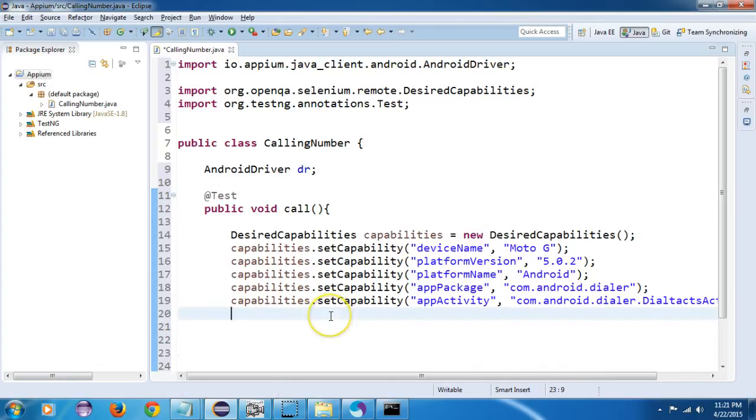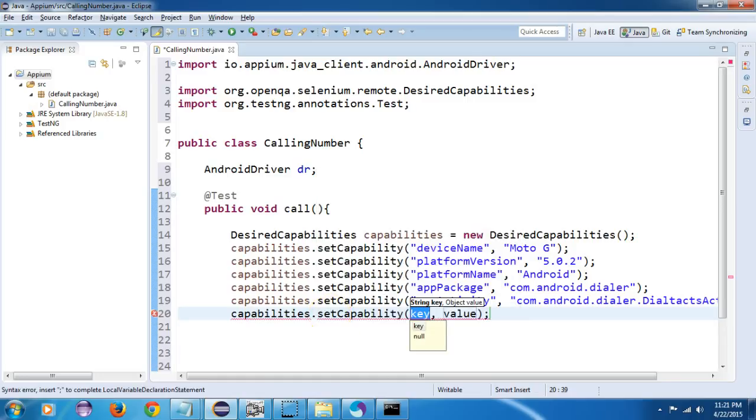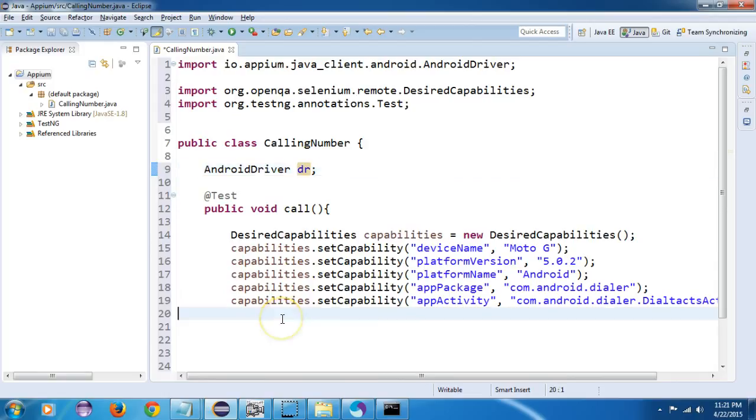Okay, now I will set the capability, that is, I have to tell my Appium. Now Appium needs to know my computer details as well, so that it knows where Eclipse is. Sorry, this is not the capability. So I have to make an object of AndroidDriver.